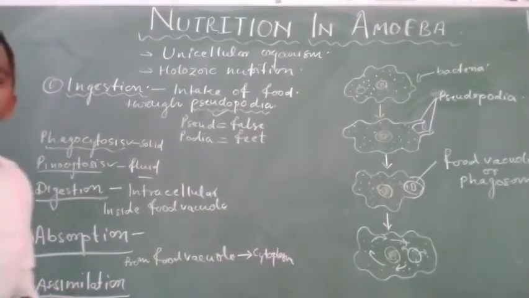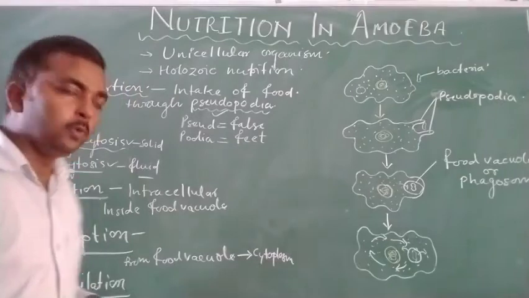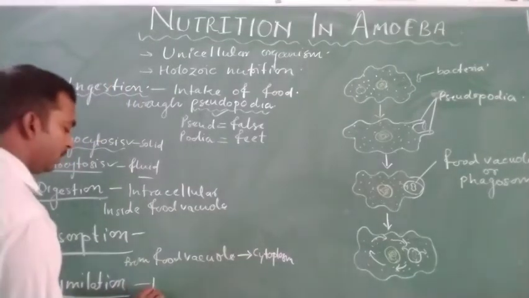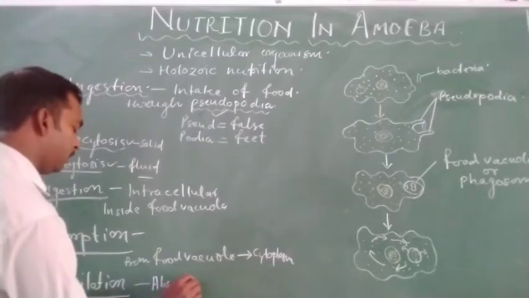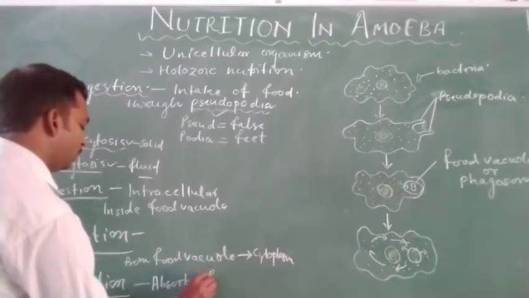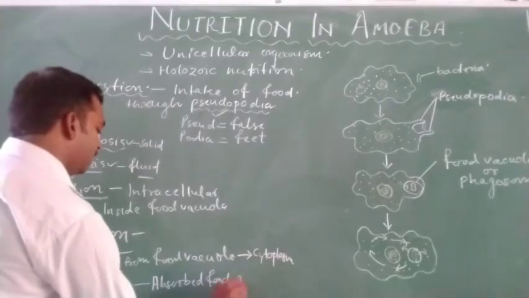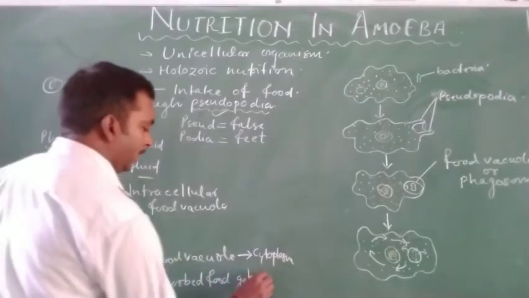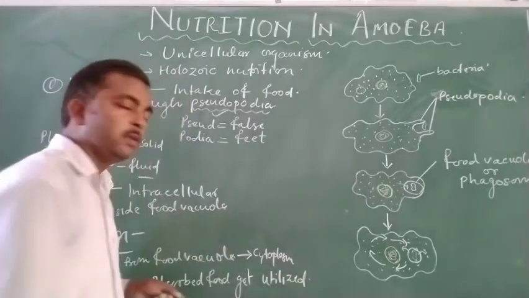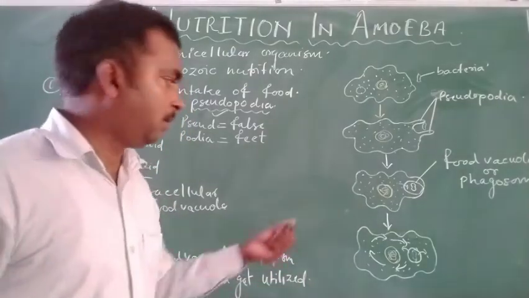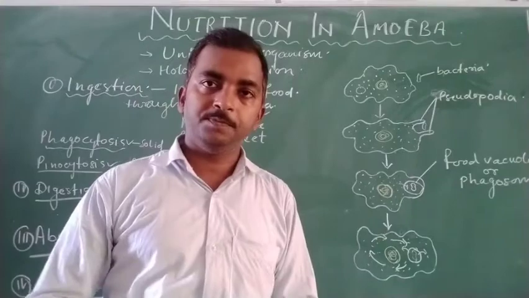And assimilation is the process of utilizing food. It means the absorbed food gets utilized by the cell organelles or cell structure.